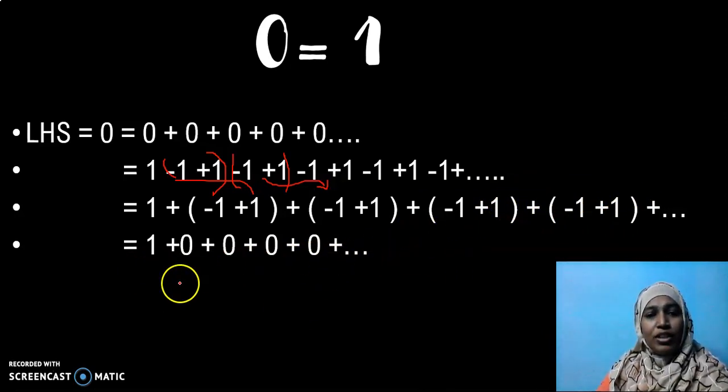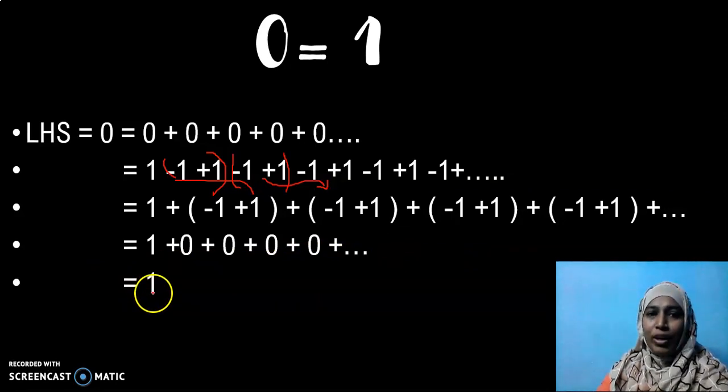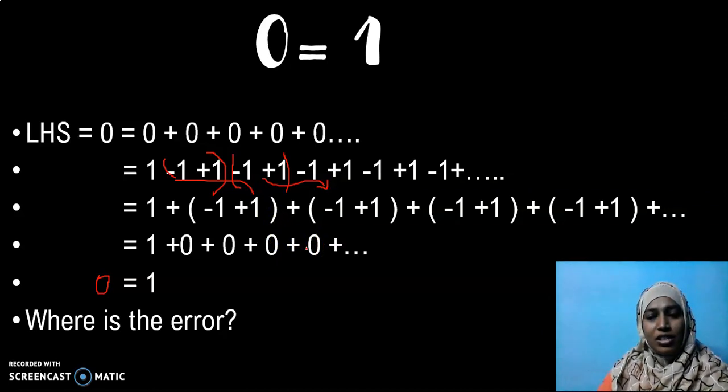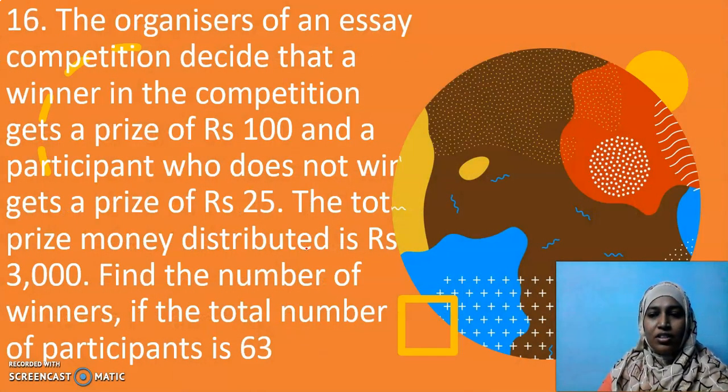Ultimately, what is the answer for this? Yes, it's equal to 1. So I have 0 on the left hand side and 1 on the right hand side. I have proved that 0 is equal to 1. I believe no one will agree with this. 0 is equal to 1. Now, find the error where I have made the mistake. Okay, children, it's a challenge for you. Come on. Let us start with today's session.